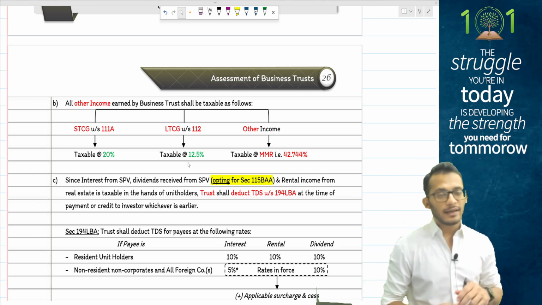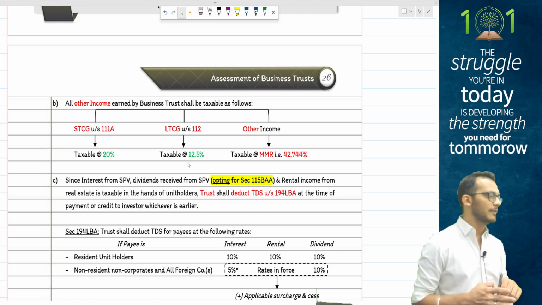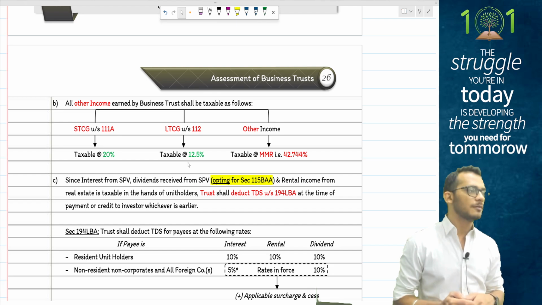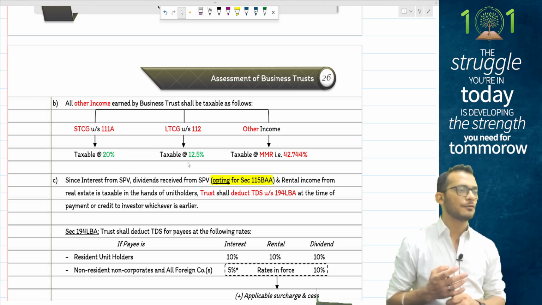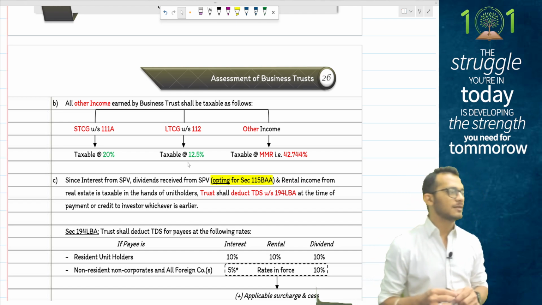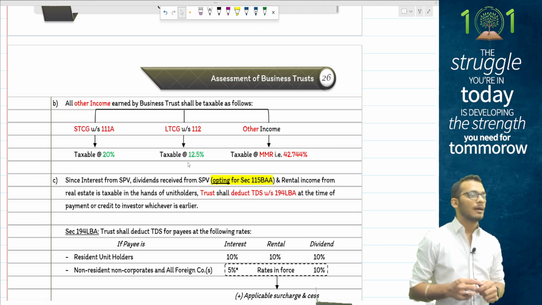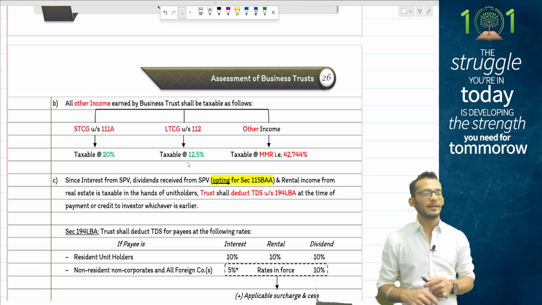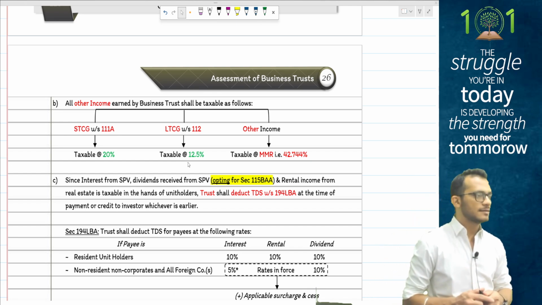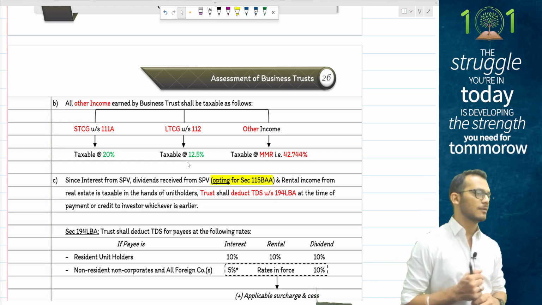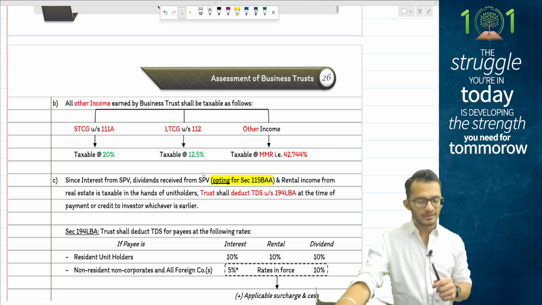Yes or no? Yes. Next, people, the amendment of the current year, and the crucial amendment of the current year which comes and clarifies when you have units of business trust, transferring units of business trust will have a period of holding of revised 12 months, provided the transfer takes place after 23rd July. If the transfer takes place before 23rd July, period of holding will be 36 months in order to classify them as 112A. If not, it becomes 111A. That is what the rules are when it comes to business trust.